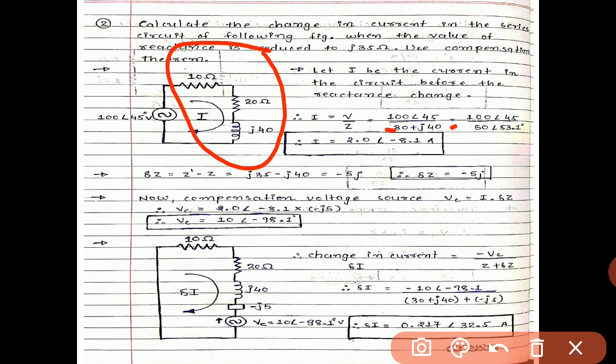Now convert the denominator, which is in rectangular form, into polar. From your calculator you can get 50 angle 53.1 ampere. So 100 divided by 50 gives 2, angle 45 minus 53.1.